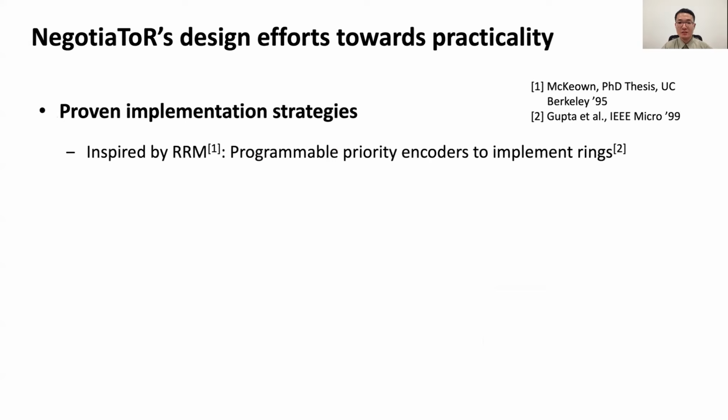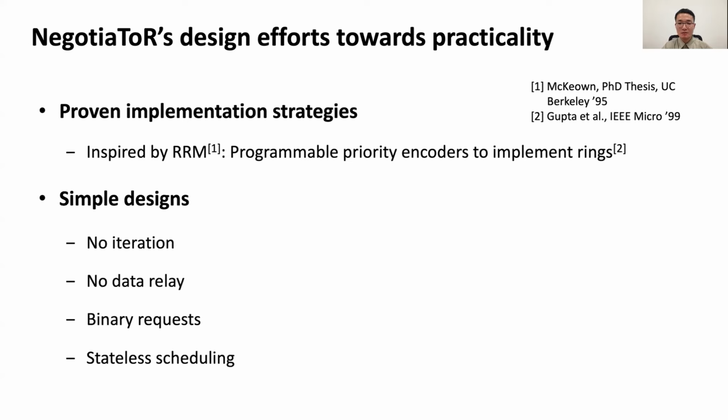Now the main parts of NegotiaToR have been presented. We'd like to emphasize the design efforts towards practicality. NegotiaToR matching is inspired by RRM in crossbar packet switch scheduling, which means it can borrow the proven implementation strategies from RRM, for example, implementing the rings with programmable priority encoders. Meanwhile, NegotiaToR's other simple designs also improve its practicality, like no iteration, no data relay, binary requests, and stateless scheduling.